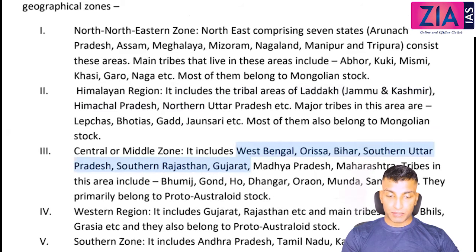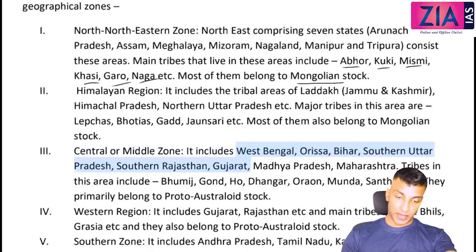When we discuss the northeastern zone, the Northeast comprises 7 states. The main tribes that live in these areas, which may be difficult for you to remember, but from a geography point of view you need to remember, are Abhor, Kuki, Mismi, Khasi, Garo, Naga, etc. Most of them belong to the Mongolian category.